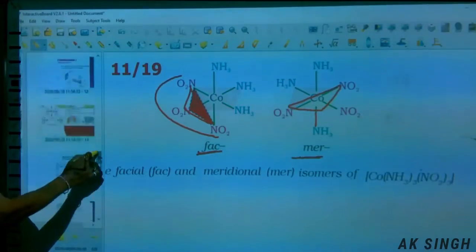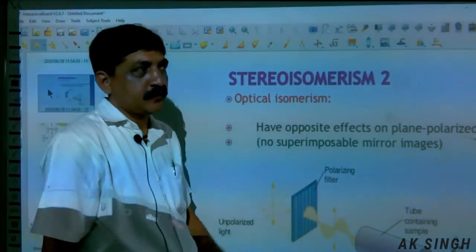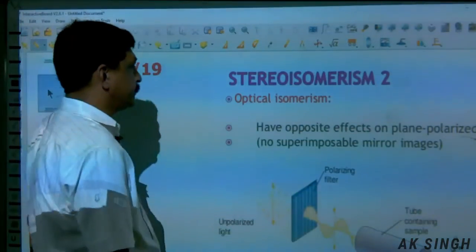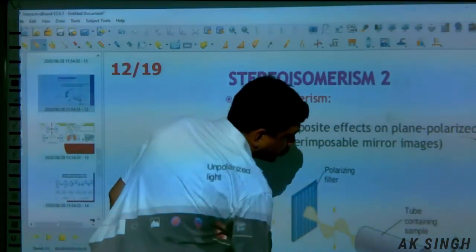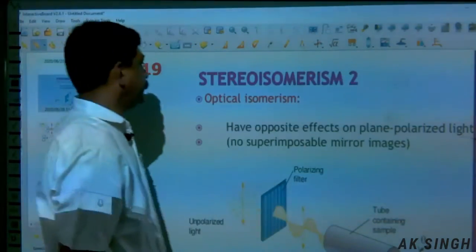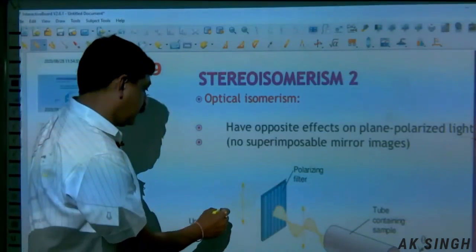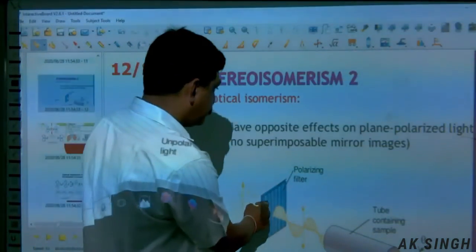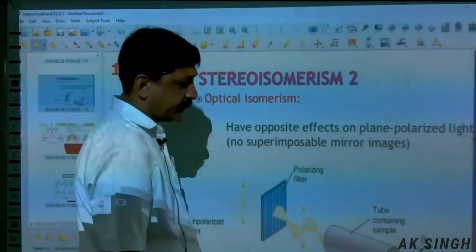Now we move to optical isomerism, after geometrical isomerism. This part you might have studied in class 11. Plane polarized light passes through the slit and polarimeter.